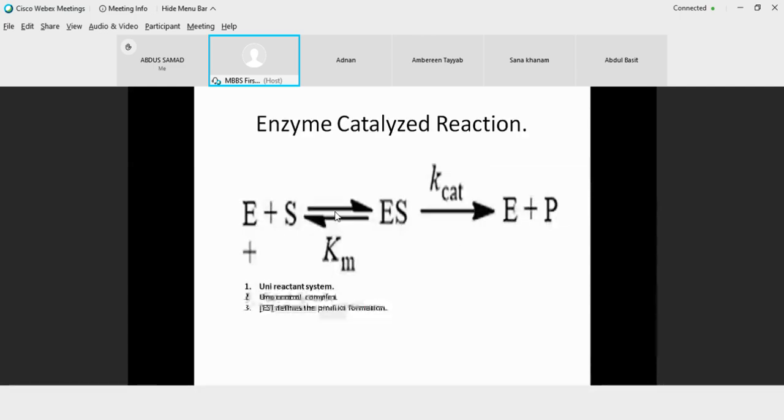So we started with enzyme plus the substrate forming an enzyme substrate complex, and we assumed three things. One, that this whole reaction is a unireactant system with just one substrate. We have one central complex, and the formation of an enzyme substrate complex is the one that defines the product formation. So these were the assumptions. You need to remember these three assumptions that were taken by Michaelis and Menten.